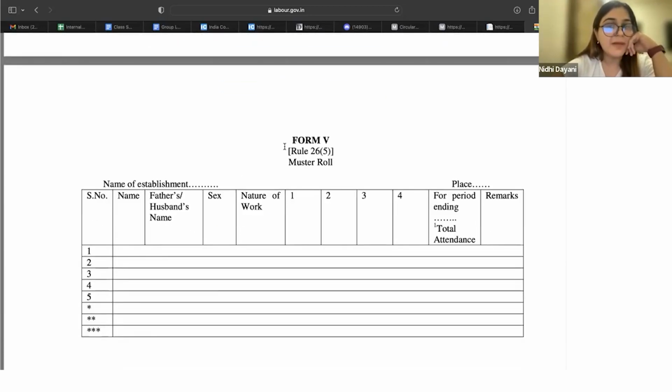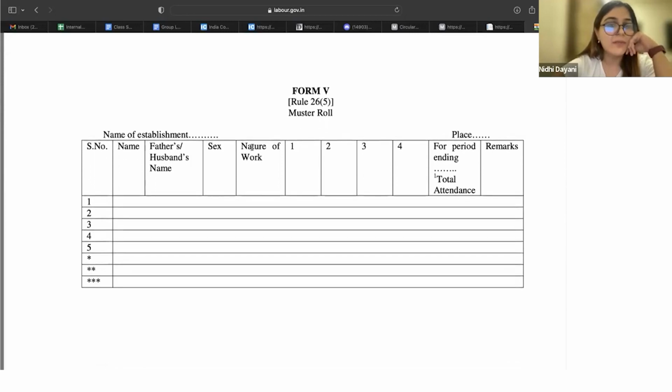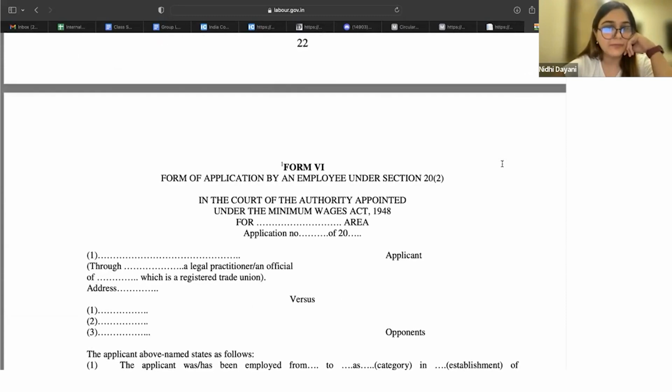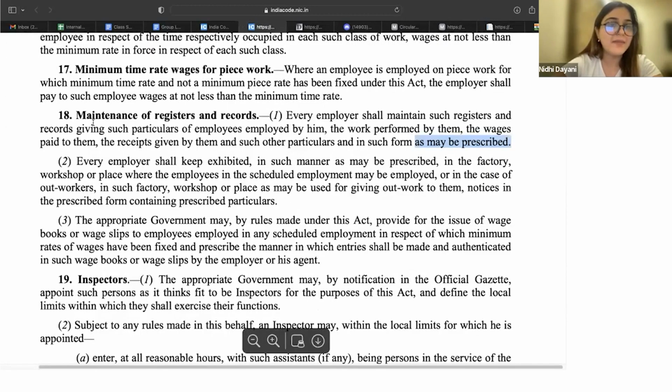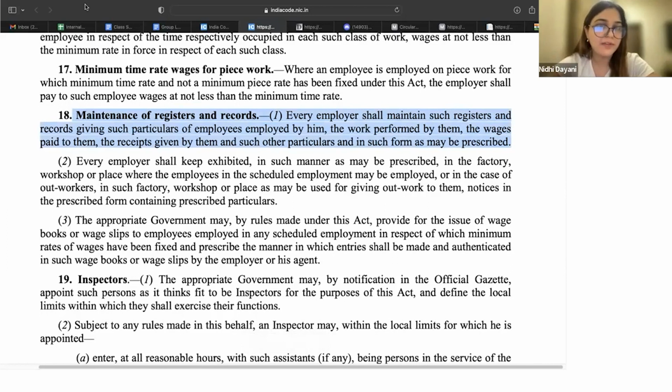ओके. Then muster roll. Every employee will come in. What is their name? Of course, these will be there. Nature of work. Are they doing semi-skilled, skilled, unskilled work? फिर attendance कितना है, remarks क्या है. Okay. These are where you get the forms under the act. So when it says maintenance of registers and records, as may be prescribed, go to the rules and find them.